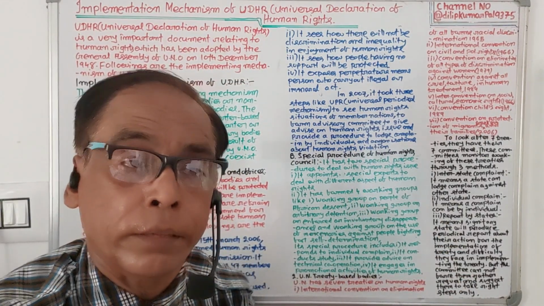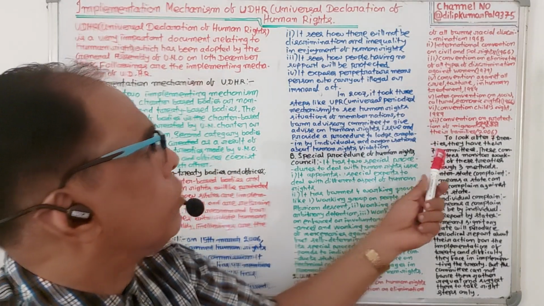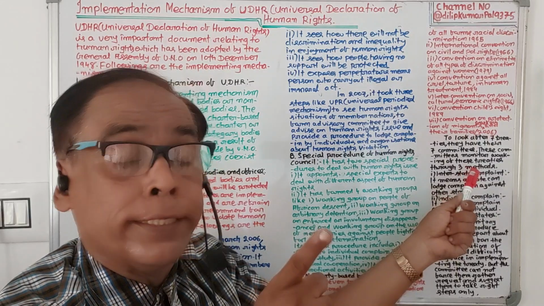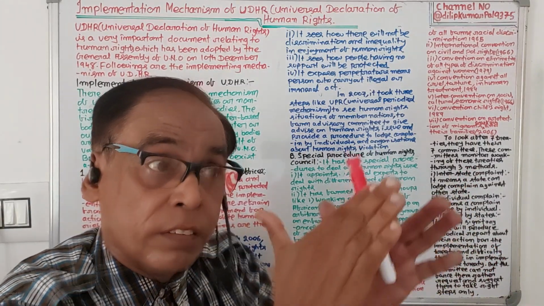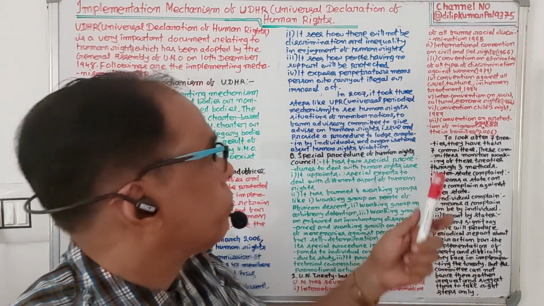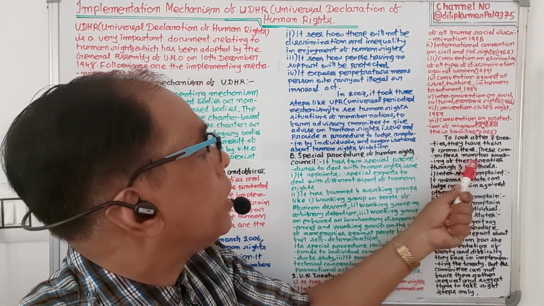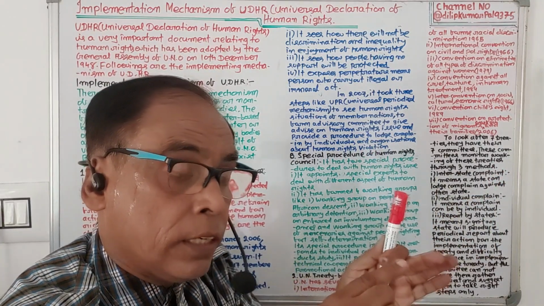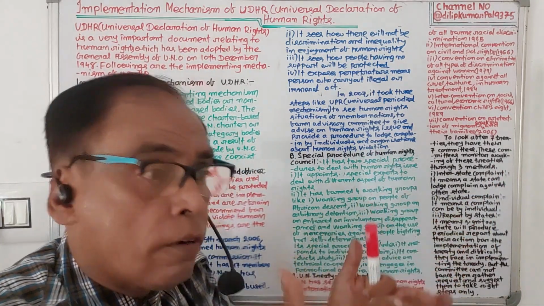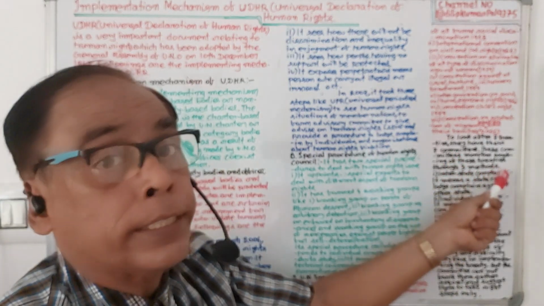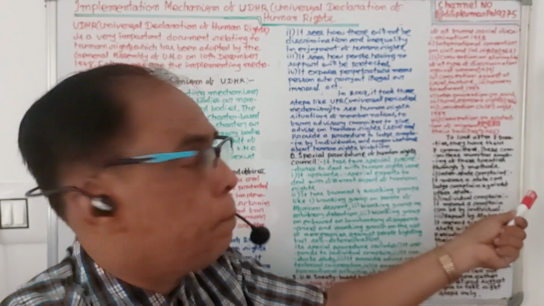These are the human rights treaties of the UNO. To look after the 7 treaties, there are 7 committees. For every treaty, there is a special committee. The function of these committees is to monitor the working of these treaties, that is, how these treaties are being implemented.